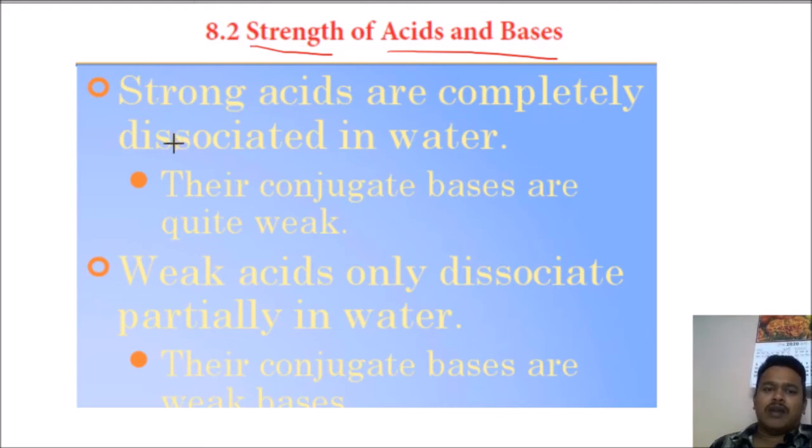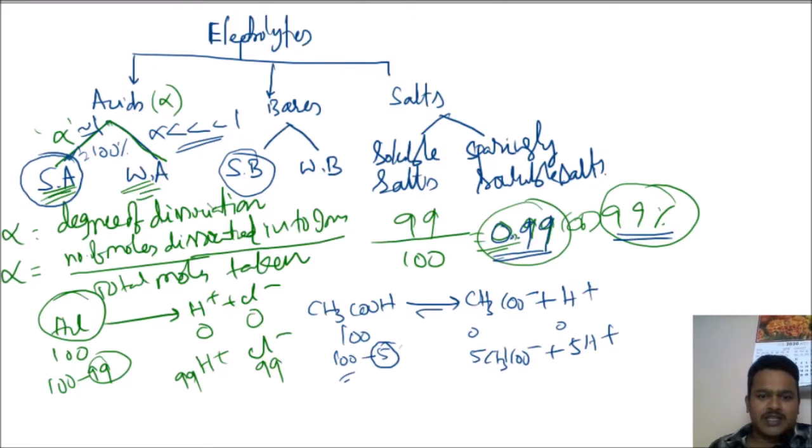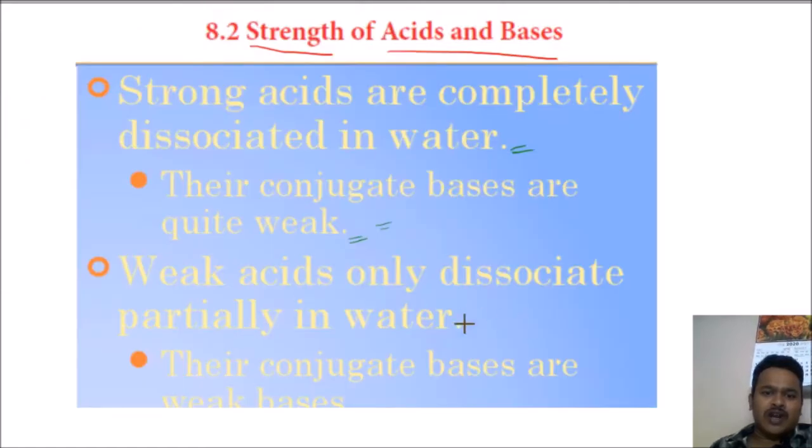Strong acids are completely dissociated in water, then it is called a strong acid. Their conjugate bases are quite weak. Remember this point, we are going to explain it in the other case. Weak acids only dissociate partially in water. Acetic acid, out of 100, only 5 dissociate. That is why it is called a weak acid. Their conjugate bases are weak bases.